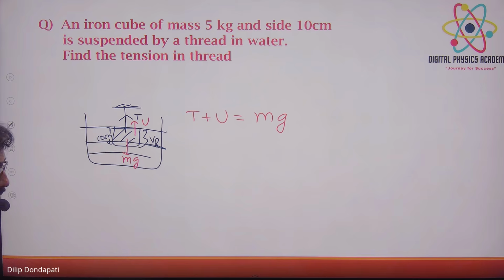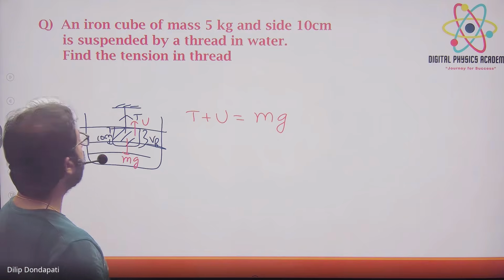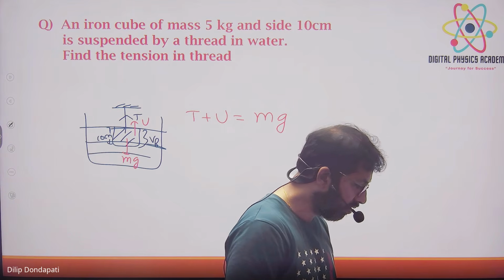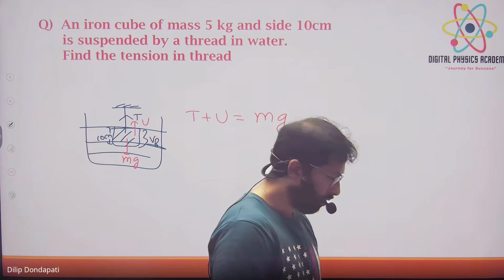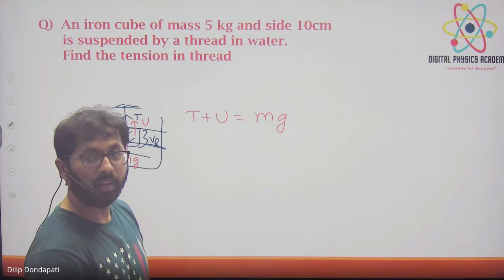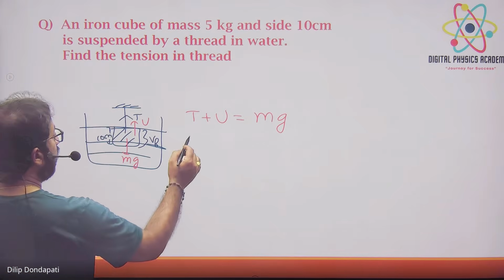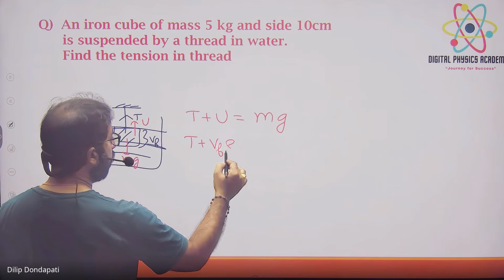So what is the density of iron? Why do we need the density of iron? To find the tension, you need the volume, right? V_f into rho_f into g. Side is given, right?